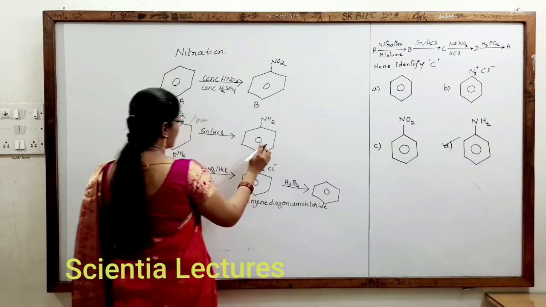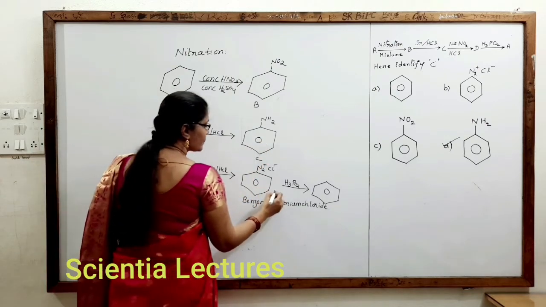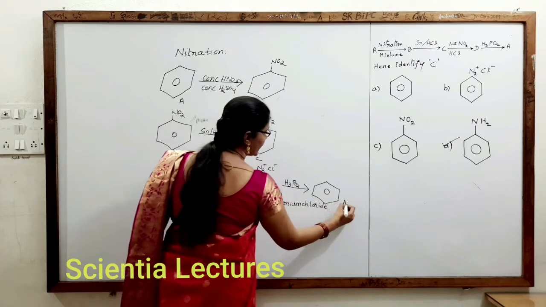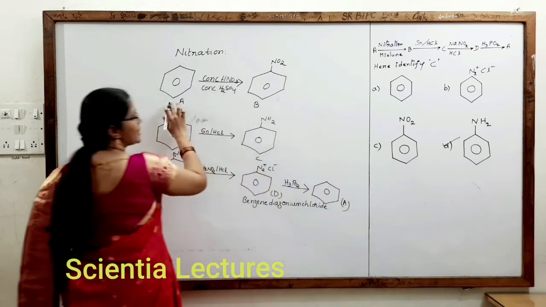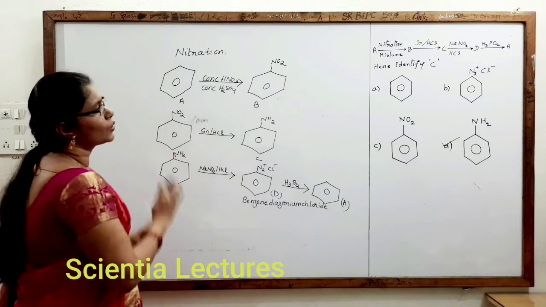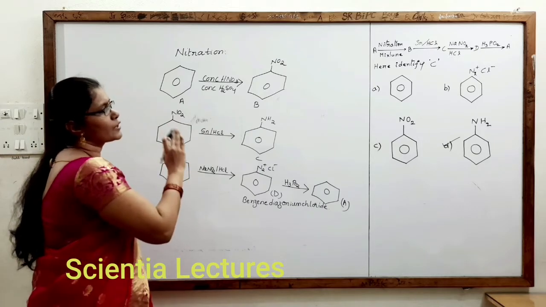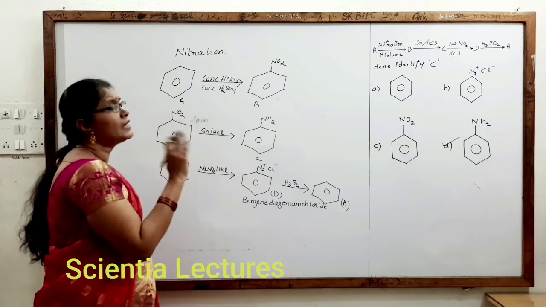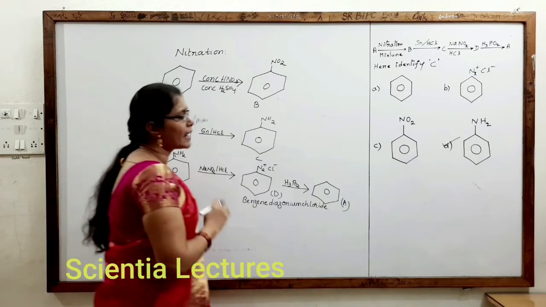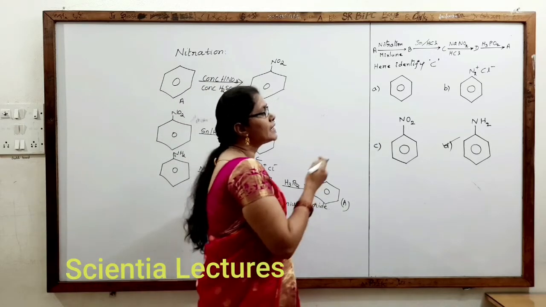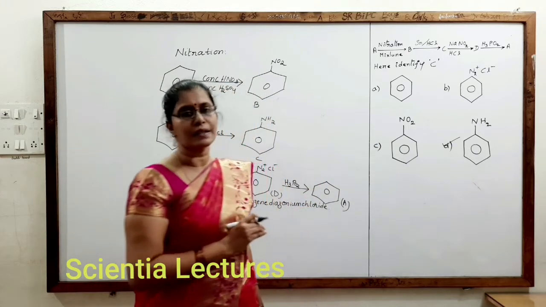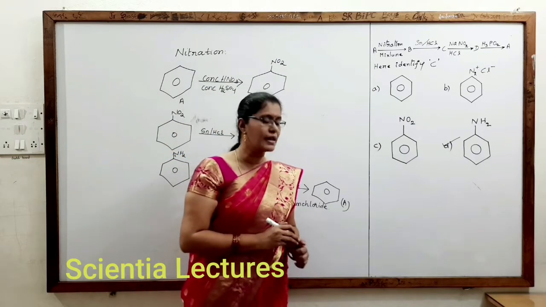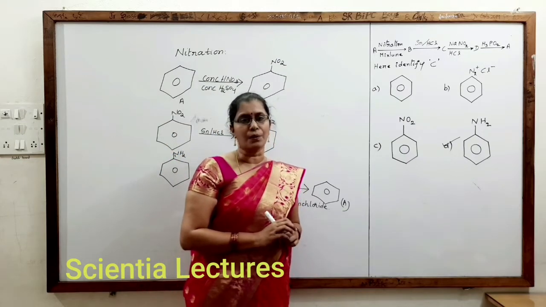Now this is C, this is D. Once again finally we got A itself, because A is benzene, which we already took. This is the total overall reaction of A to B, B to C, C to D, D to A. In this they are asking us to identify only C. C we have already said is aniline. So aniline is the required answer.